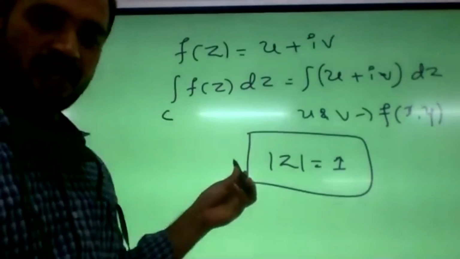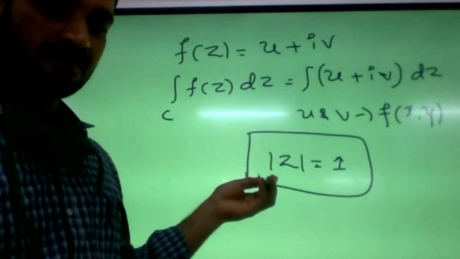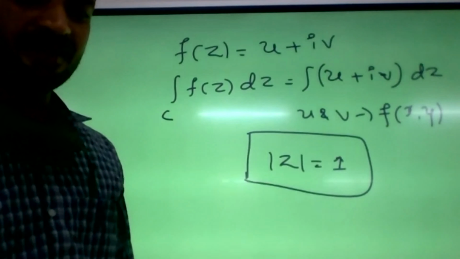So just to see this function, mod z equals 1. What type of curve is this? Can you guess?